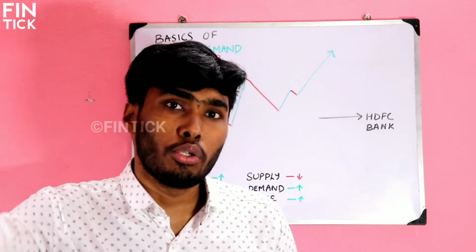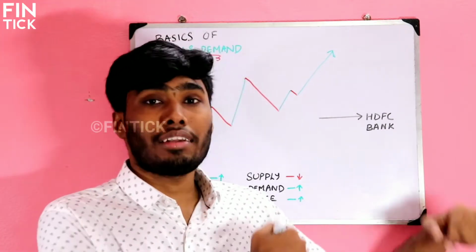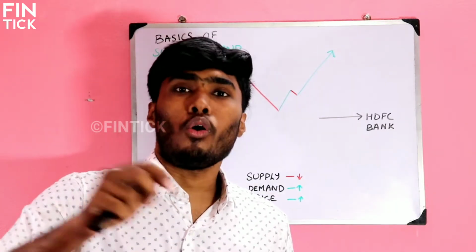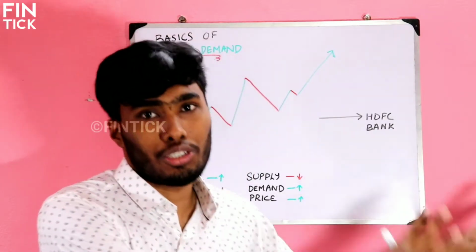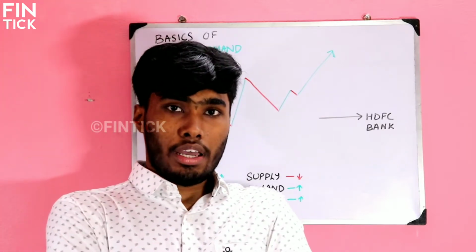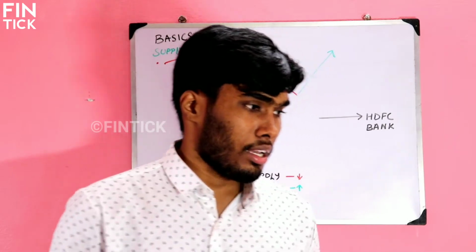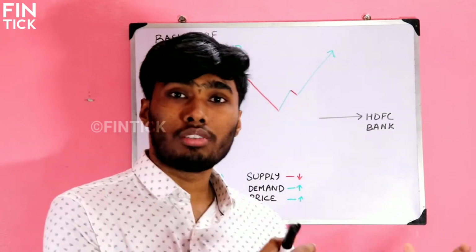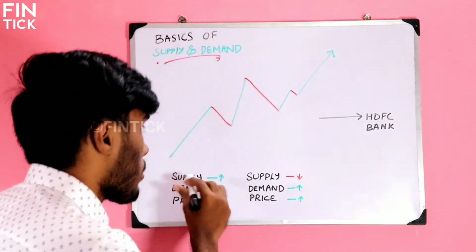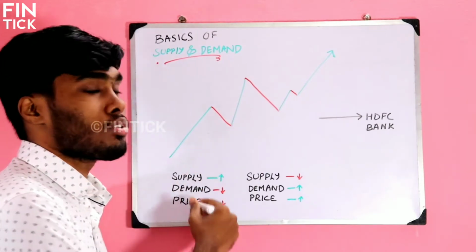What will the shopkeepers do? The shopkeeper will sell the oranges at a lesser price than the other shopkeepers. If I am a shopkeeper, what will I do? I will sell my oranges at a lesser price than the other shopkeeper. So what will the customers do? The customers will look into the market and search for oranges with a lesser price. They will buy oranges from the persons who are selling them at a small price. That is what I have written here: if the supply is increased, demand is decreased and the price is also decreased.